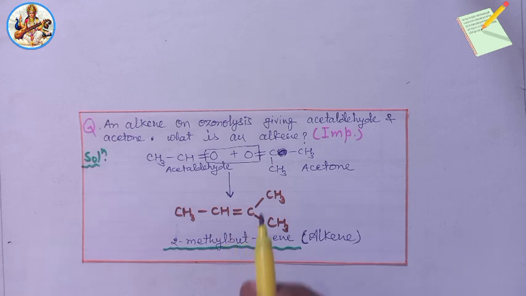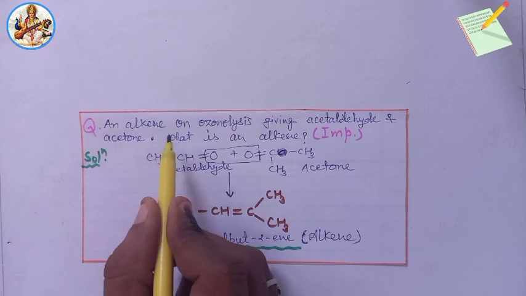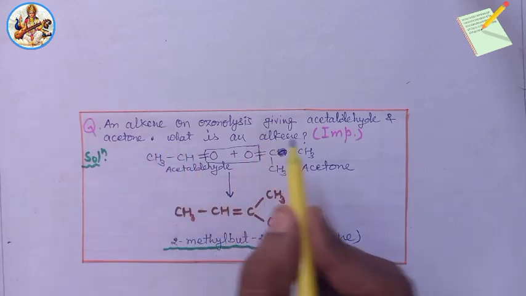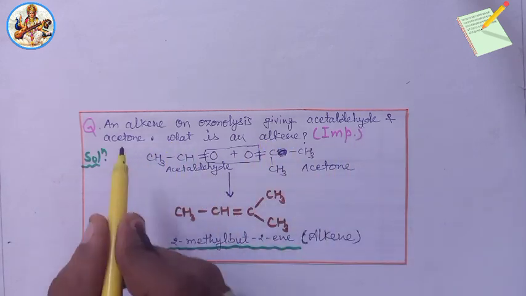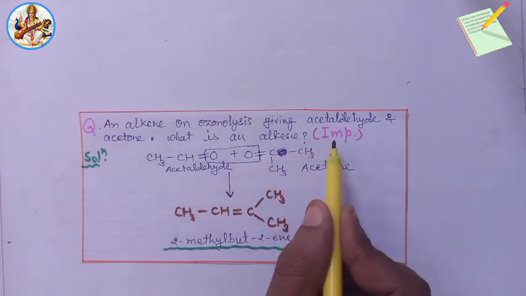After that, add the remaining parts of the molecule, then we will obtain the alkene molecule. So we take an example. Question: an alkene on ozonolysis gives acetaldehyde and acetone. What is the alkene? Very important question.